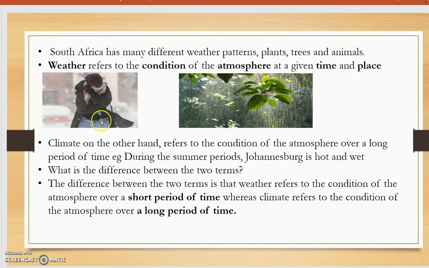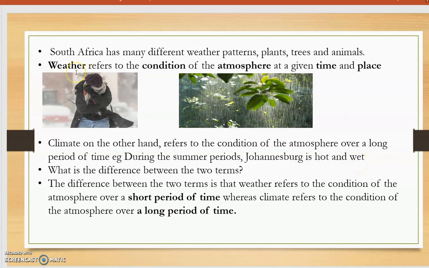Climate, on the other hand, refers to the condition of the atmosphere over a long period of time. For example, during the summer periods, Johannesburg is hot and wet. So let's look at it again. There is our Johannesburg during summer. Summer is a long period of time, about 3 months, okay? So that becomes the climate because it's over a long period of time. All right, so in summer, we are expecting Johannesburg to be hot and wet.